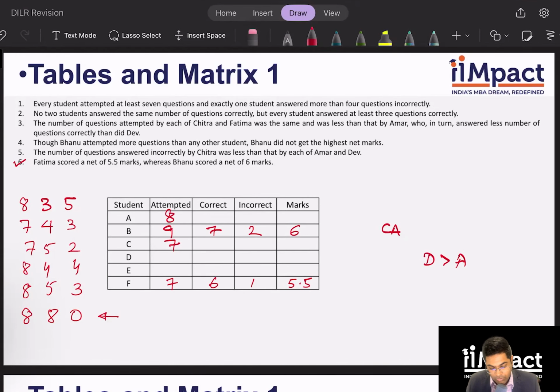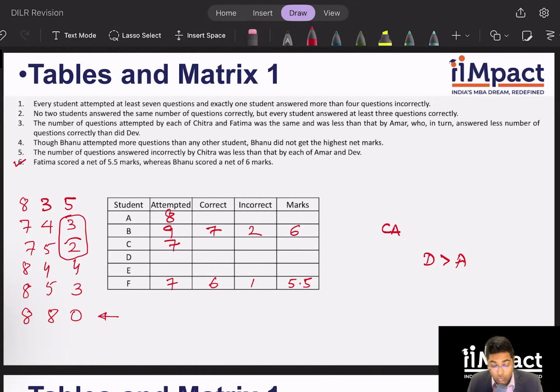Yes. So if I look at these numbers, I know that Chitra has attempted 7 questions. So Chitra could have gotten only 2 or 3 incorrect. In which case, I know D and A got minimum 3, 4, or 5 incorrect.